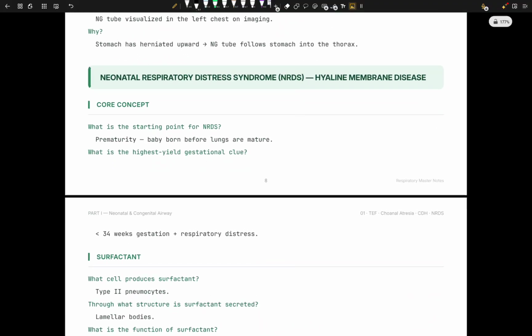Okay, neonatal respiratory distress syndrome, NRDS. What is NRDS? Let's build this concept slowly. First of all, it's a hyaline membrane disease. Before going ahead, I want to understand what hyaline is right now. Hyaline is actually a pathology term.